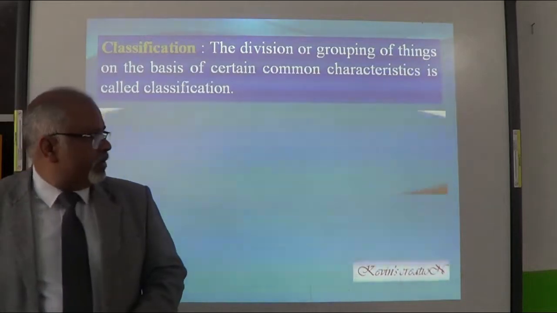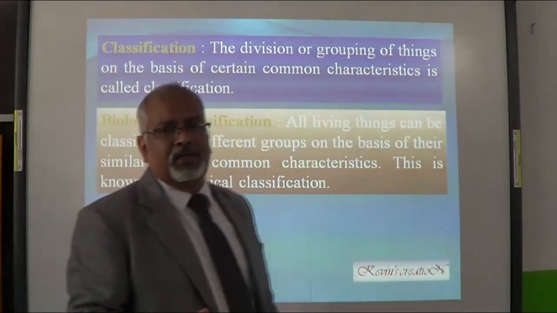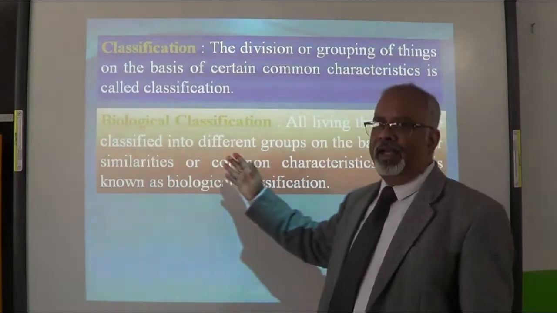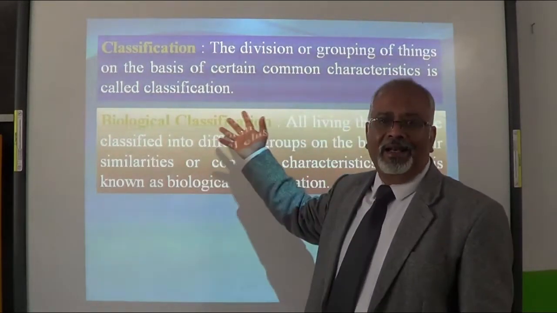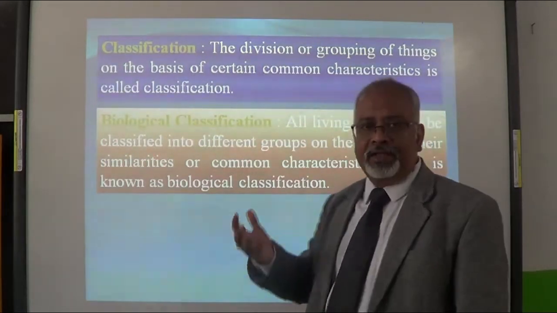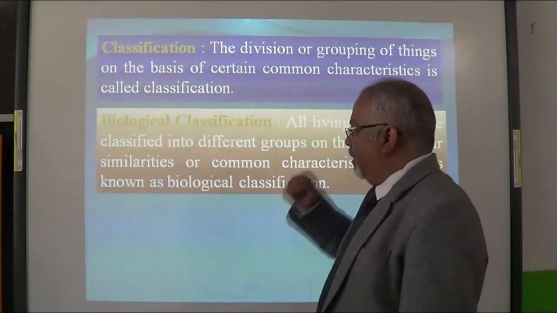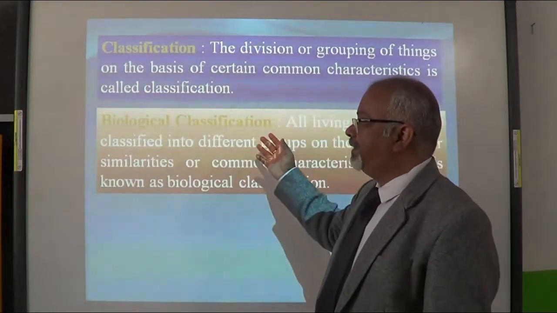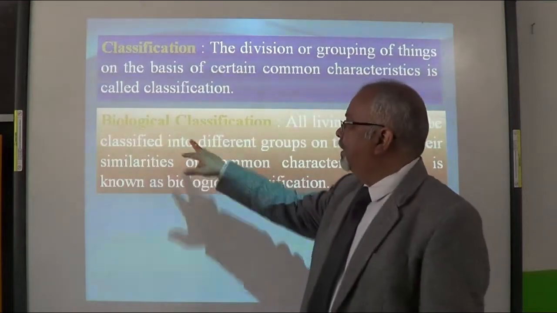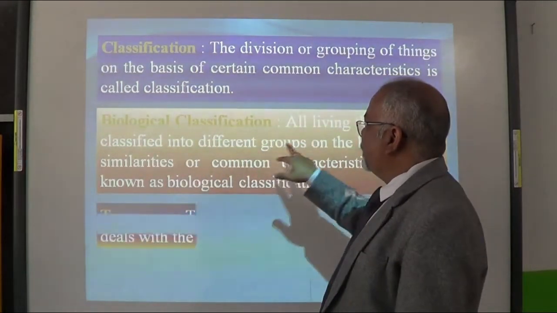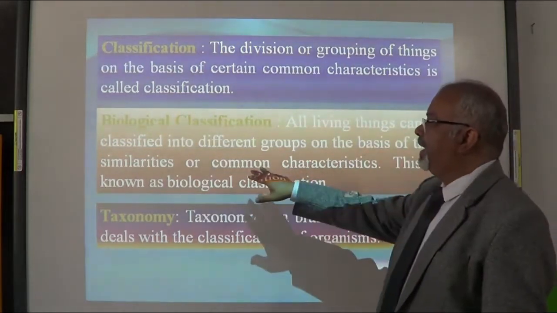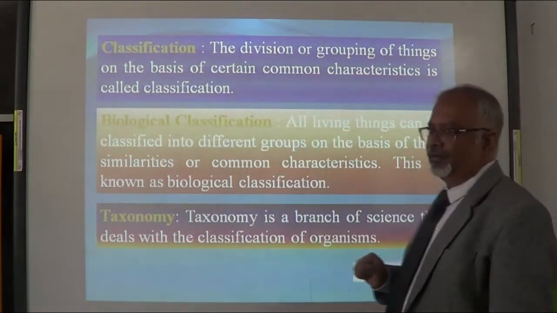When we are talking about biological classification, what is it? All living things can be classified. Now we are not talking about any non-living things, we are only talking about living things. Biology is the study of living things. So biological classification means we are trying to classify living things into different groups on the basis of their similarities or common characteristics.